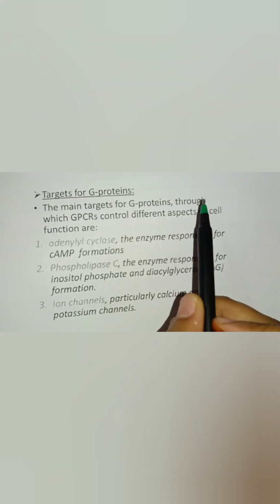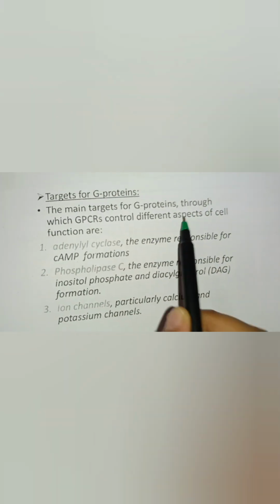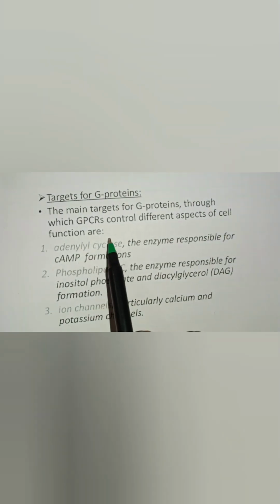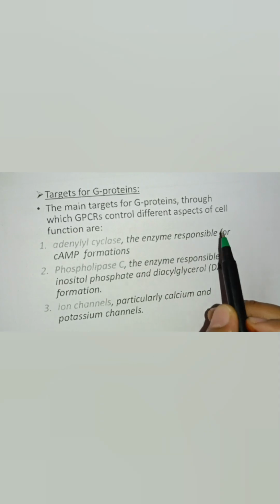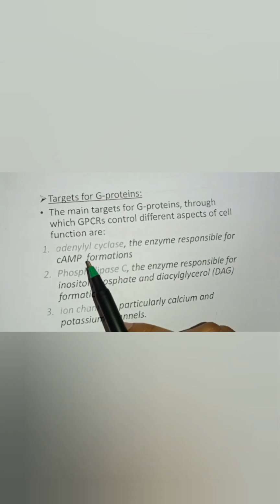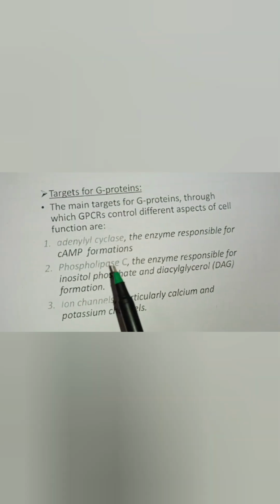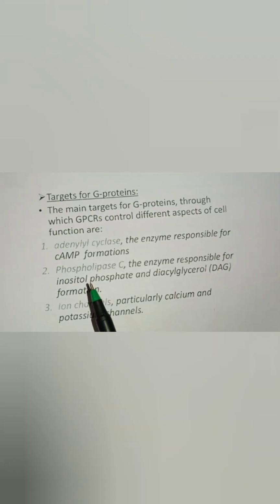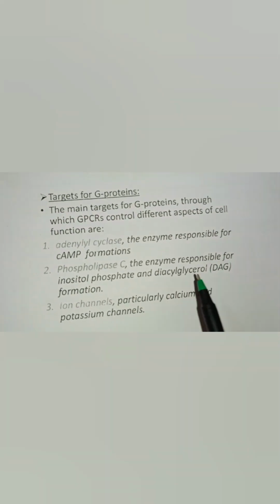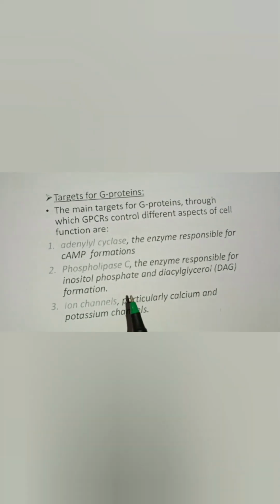Targets for G proteins. The main targets for G protein through which GPCRs control different aspects of cell function are adenylyl cyclase, the enzyme responsible for cAMP formation; phospholipase C, the enzyme responsible for inositol phosphate and diacylglycerol DAG formation.